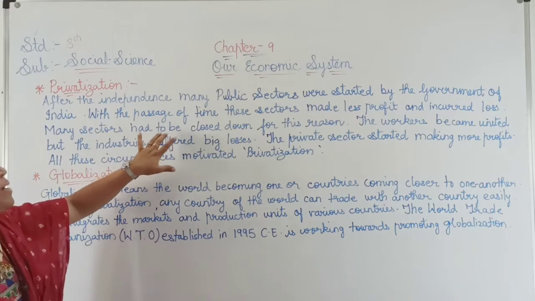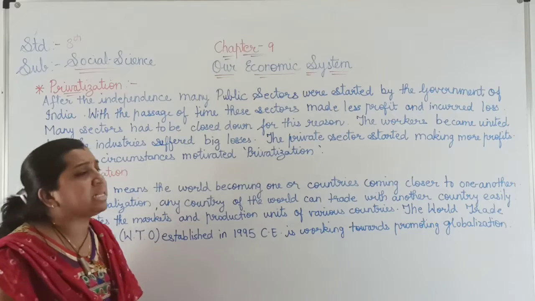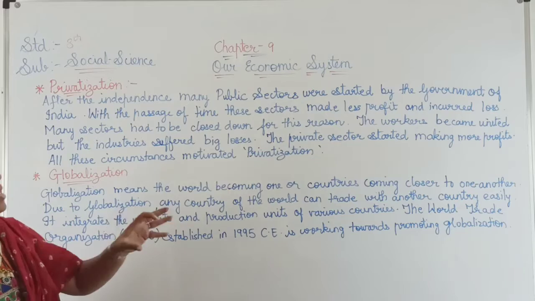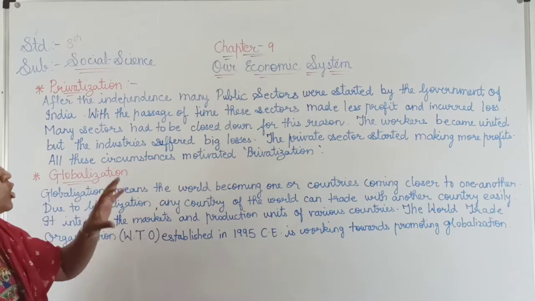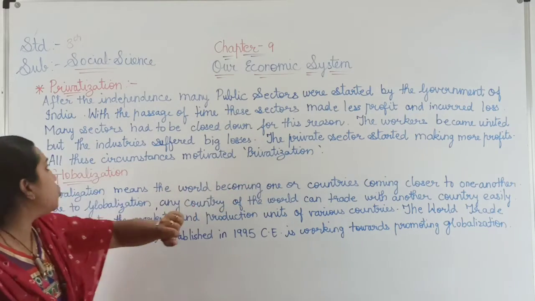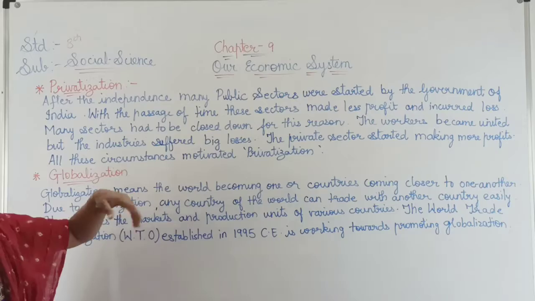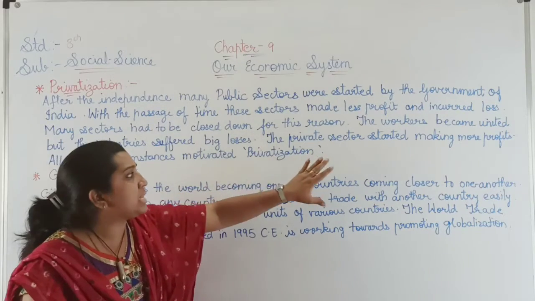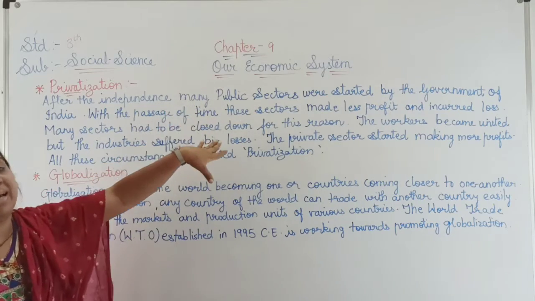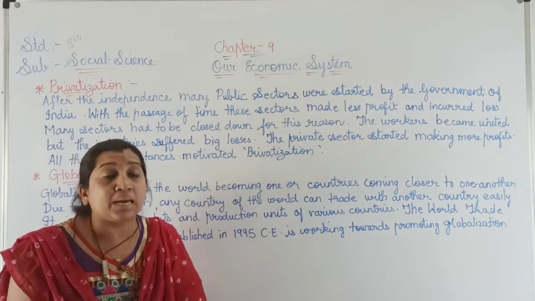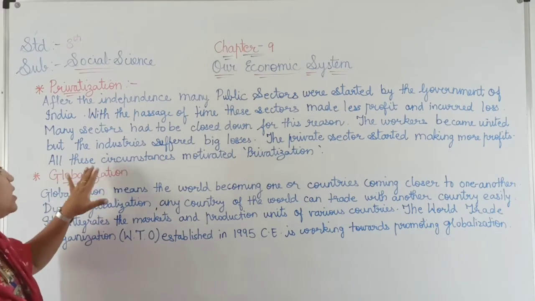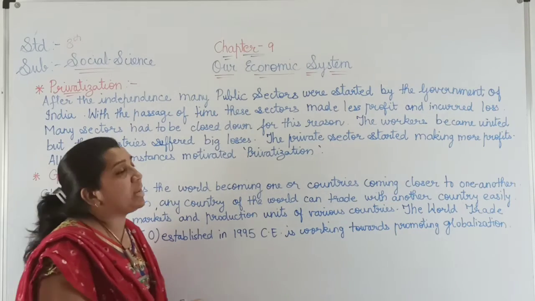Many sectors had to be closed down for this reason. As they were not getting profit and were suffering loss, this was the biggest reason for closing the public sector in our country India. The workers were united, but the industry suffered big losses. The private sector started making more profits because, in comparison with the public sector, the private sector was getting more and more chance to earn money. Because of this, the circumstances motivated privatization.